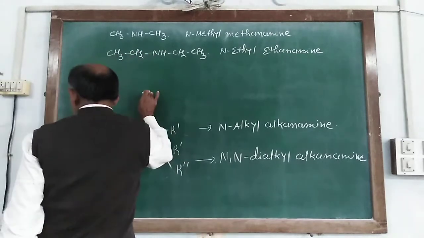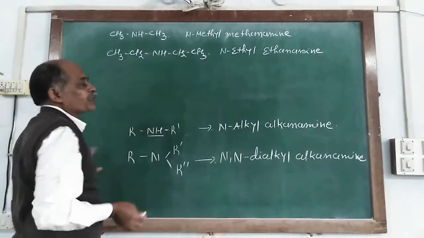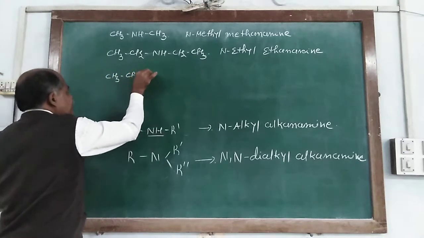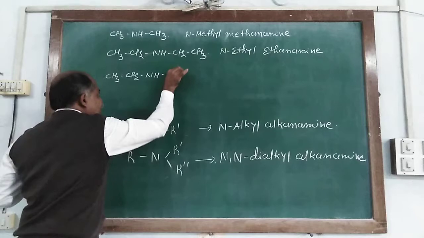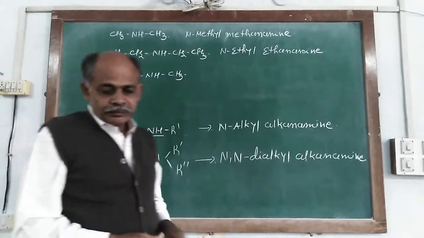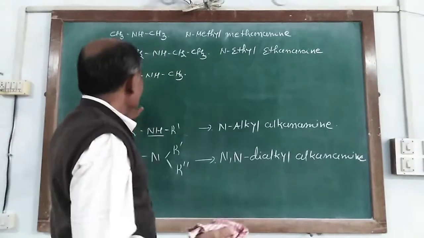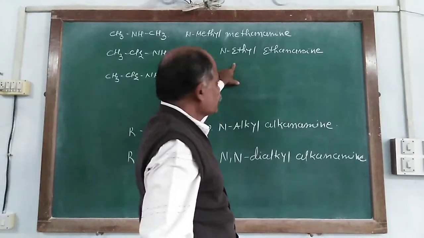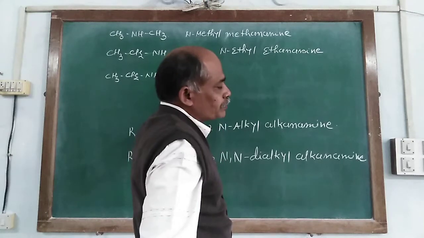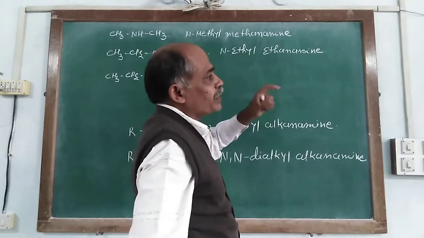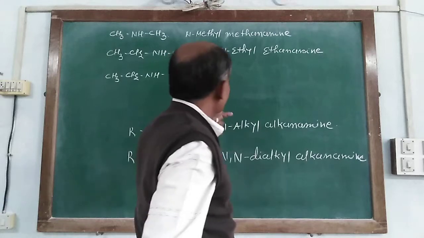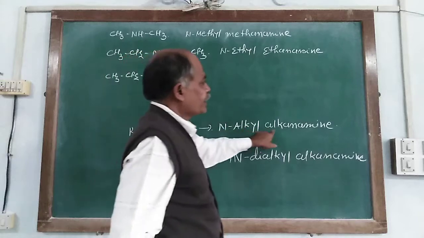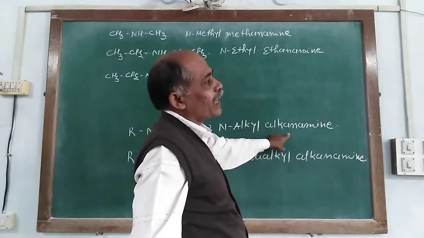But when the two alkyl groups are different, say for example we take CH3, CH2, NH and CH3. At that time, which alkyl group is taken as the prefix? The group with the minimum number of carbon atoms is taken as the alkyl prefix, and the remaining alkyl group is written as alkanamine.